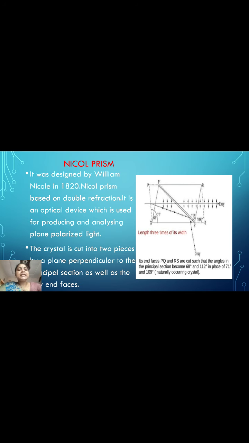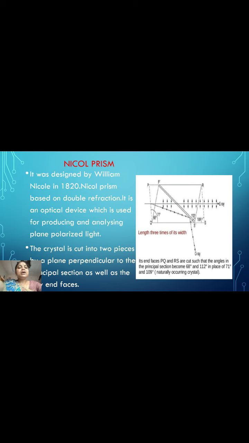So this Canada balsam is a transparent liquid and its refractive index lies in between the refractive indices of the ordinary and extraordinary rays.